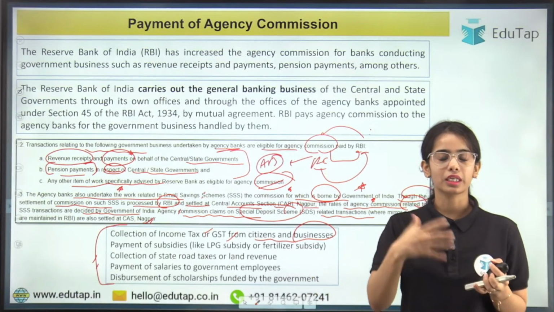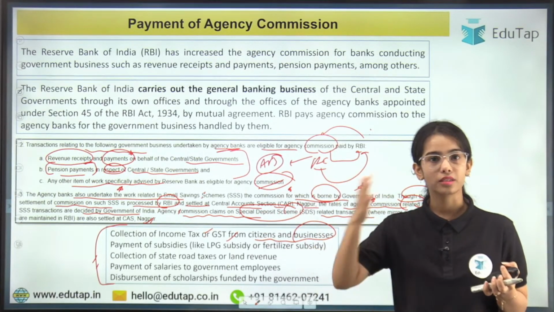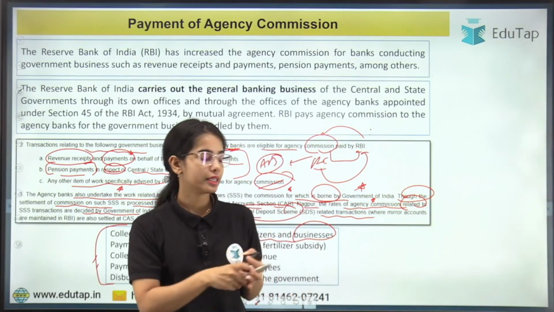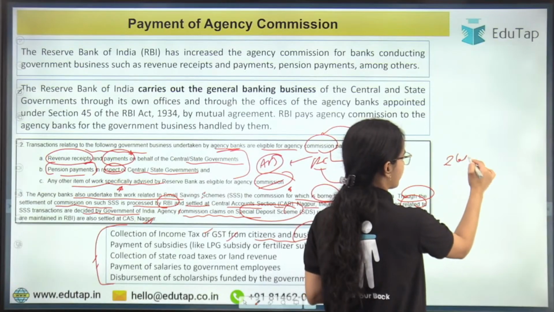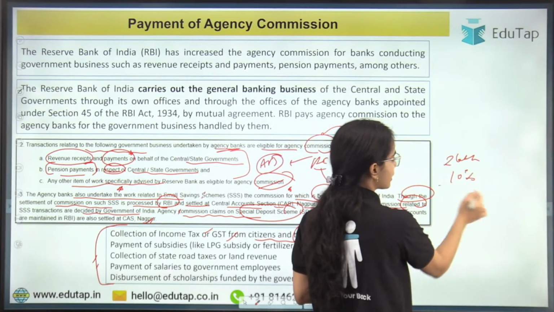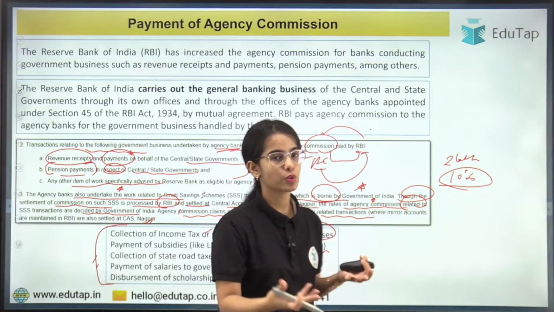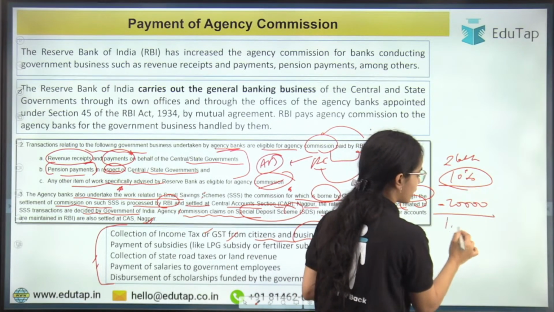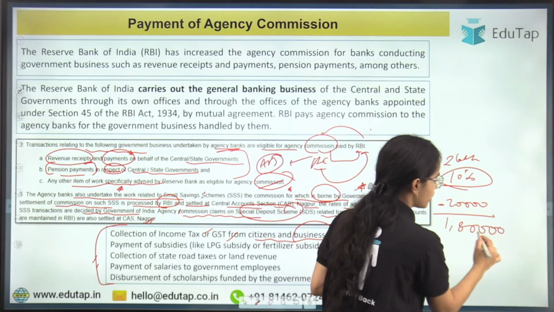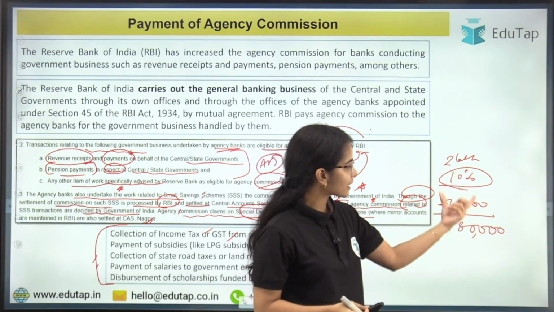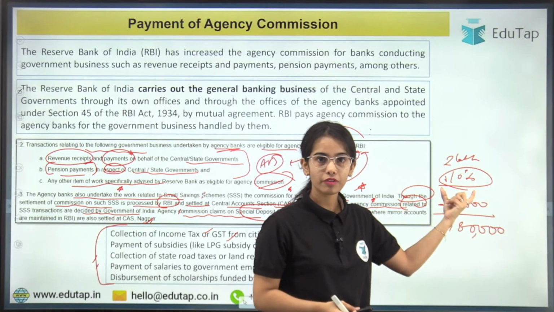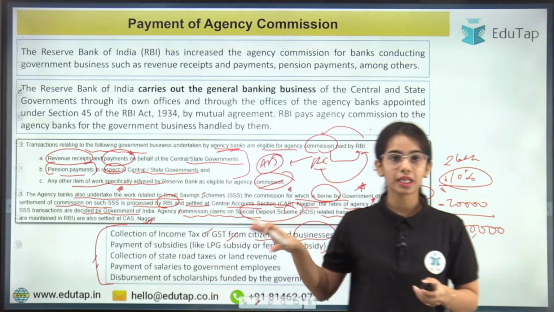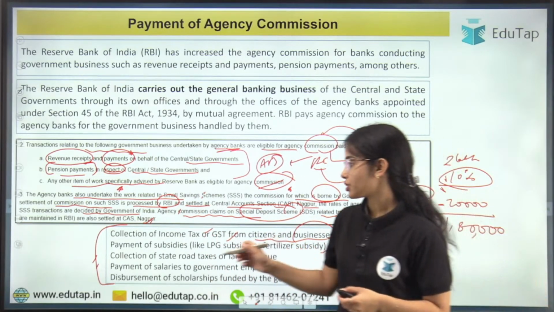Like if you work somewhere, or let's say in the future you will work, right? So your salary, let's say, is 2 lakh rupees, and 10% of that, let's say, you have to pay as income tax. So 20,000 income tax you are paying, so you will get 1,80,000, right? So the banks deduct this 10% themselves, and then they provide you the rest of the money. So the banks are collecting the income tax on behalf of the government, or the GST also.